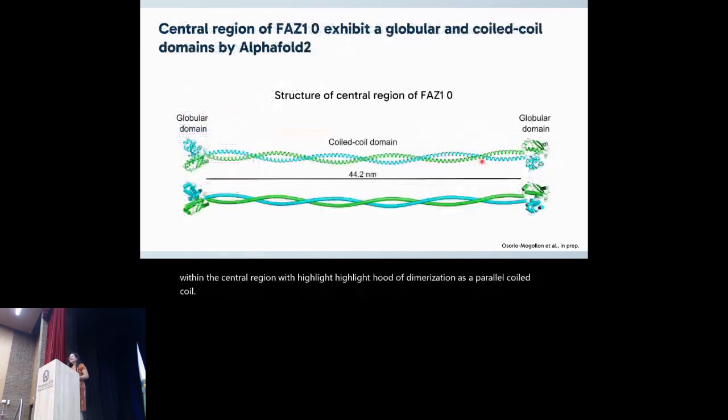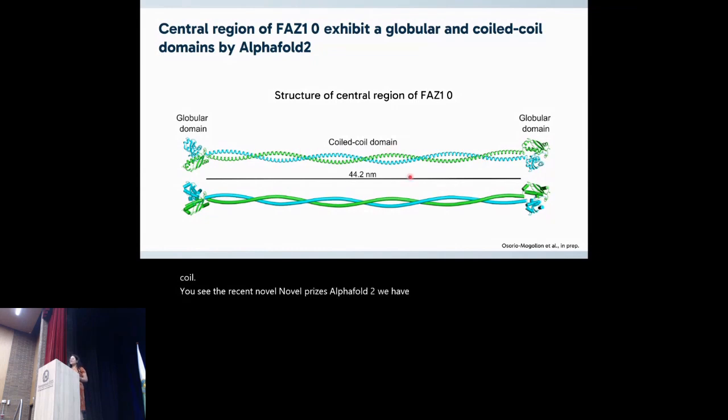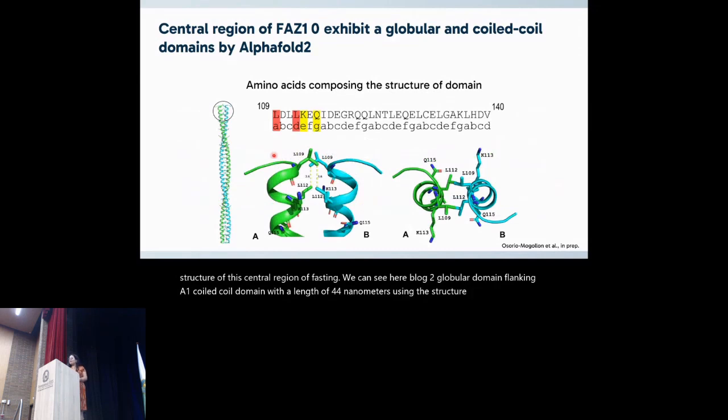Using the recently Nobel-prized AlphaFold tool, we predicted the structure of this central region of FAZ10. We can see here two globular domains flanking one coiled coil domain with a length of 44 nanometers. Using the structure, we recognized the amino acids composing the coiled coil domain.